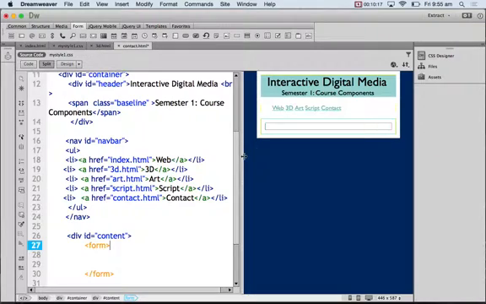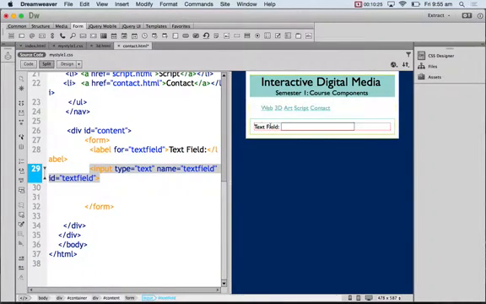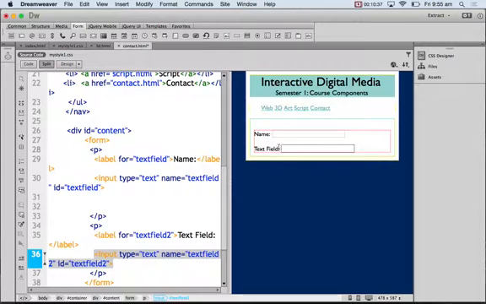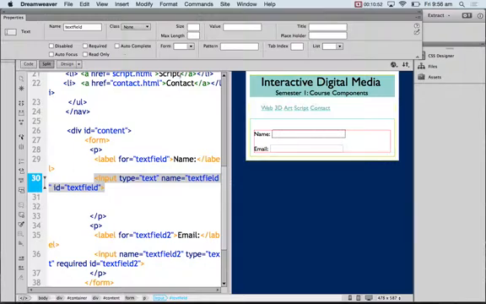So if you want to use Dreamweaver in GUI view, so I've got a form. Inside the form, let's say I want a text field. Okay, text field, name, next line, form, another text field, email. You can choose whether this is a required field or not. So that's a required field. You can make it a required field.